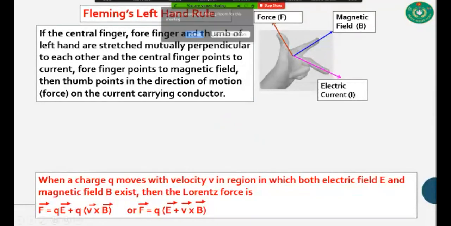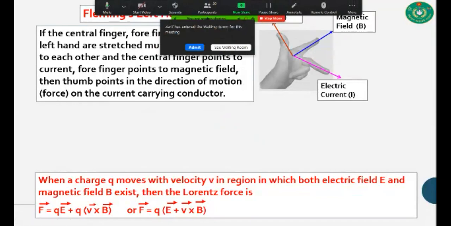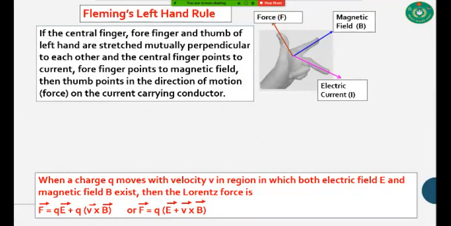By these three fingers we are able to determine the direction of magnetic force. So this is the symbol. This thumb indicates the direction of force, this is the direction of magnetic field, and this is the direction of our electric current.